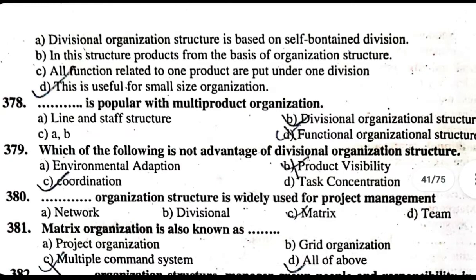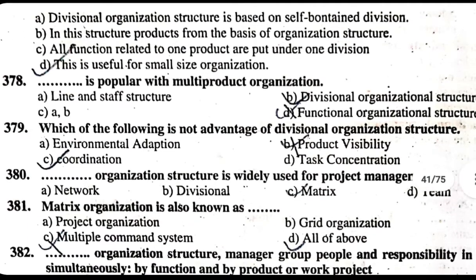381. Matrix organization is also known as A. Project organization. B. Grid organization. C. Multiple command system. D. All of above. The correct answer is D. All of above. Matrix organization is multiple command, project organization, grid organization.